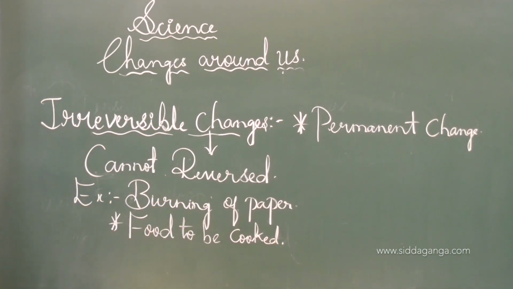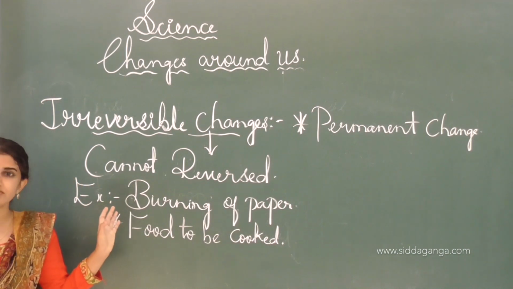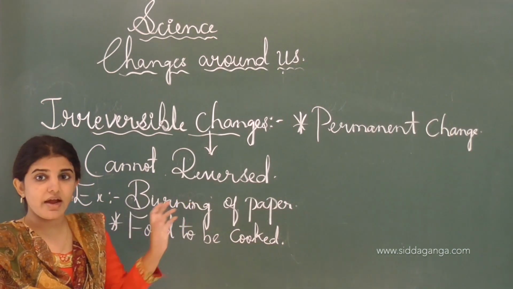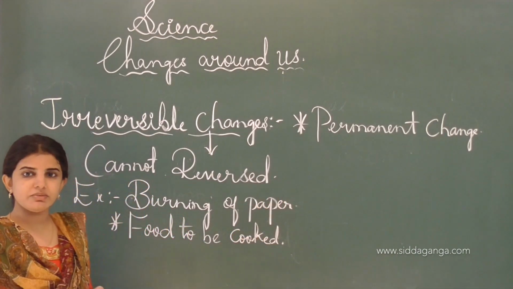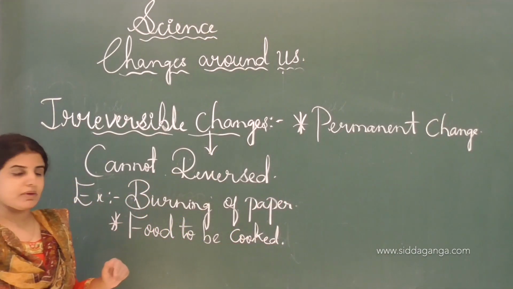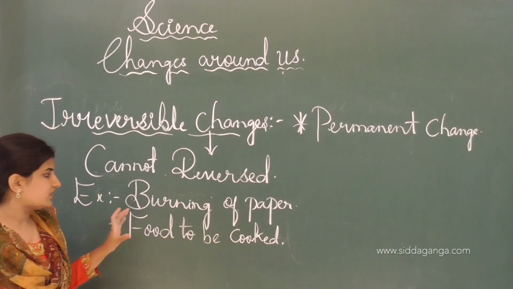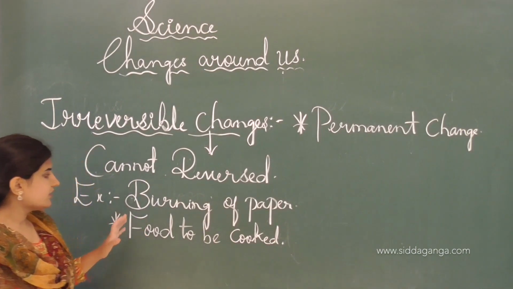These are examples of the irreversible change. Irreversible changes are those changes which can't be reversed. Examples for the irreversible changes are burning of the paper and also food being cooked.